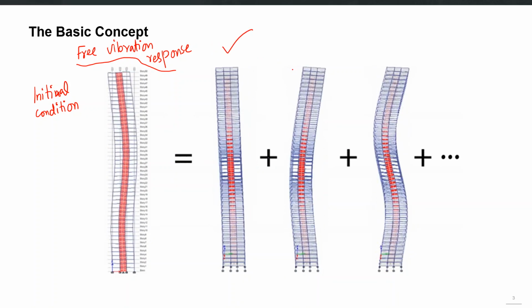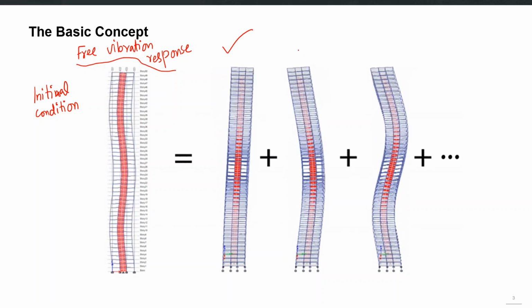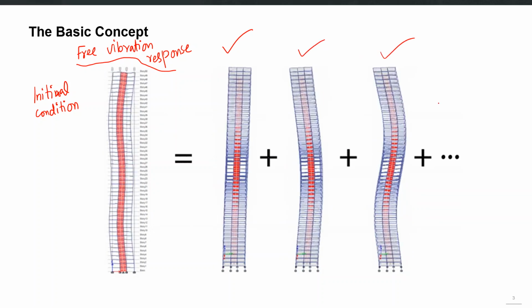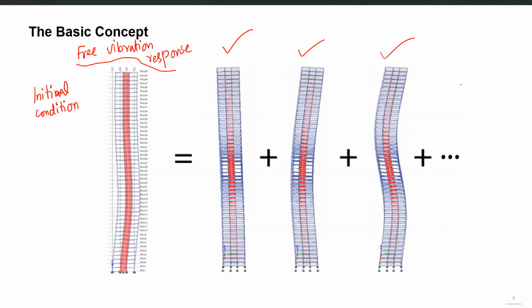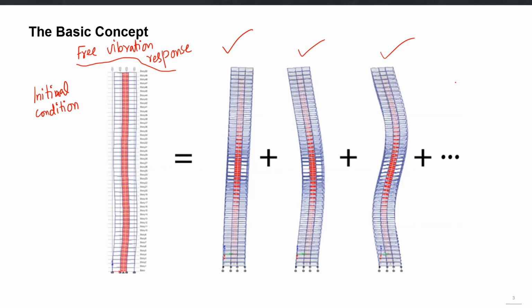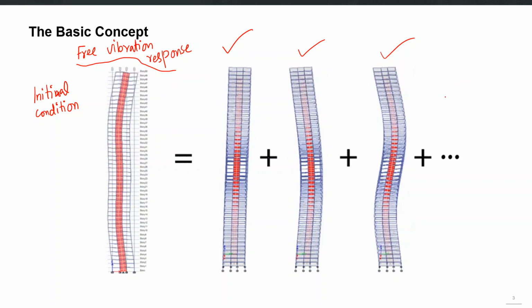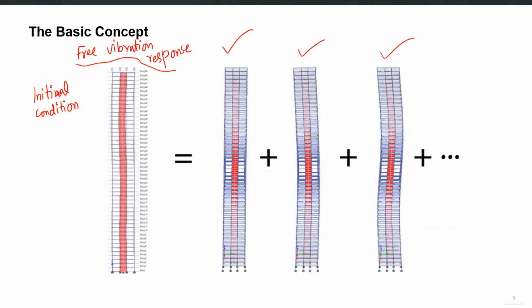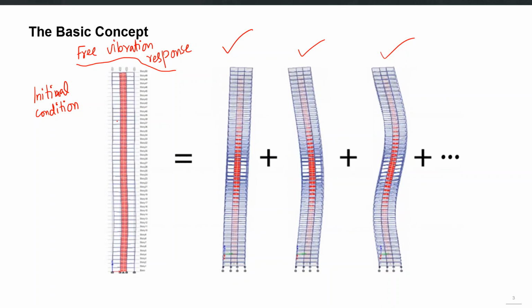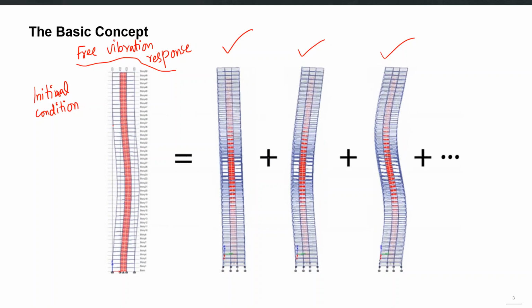The simple harmonic motion for the second mode will be like this, and third mode, and this will continue for as many modes as the number of degrees of freedom in your structure. So the idea is that you can just sum them at any time instant, and you will get the same deflected shape at that particular time instant for the free vibration response.